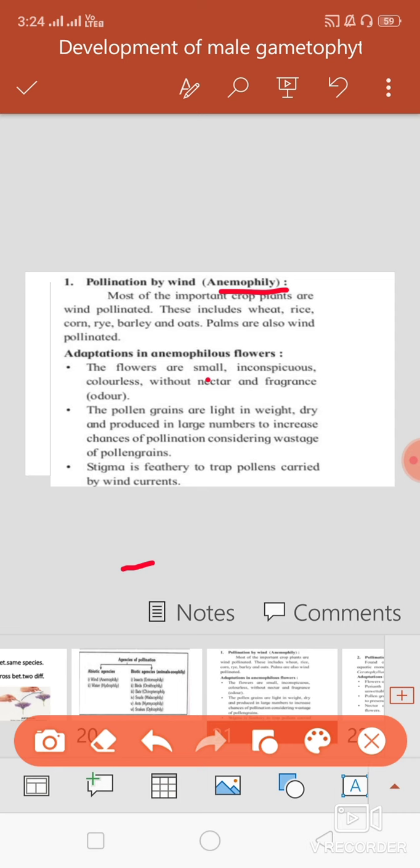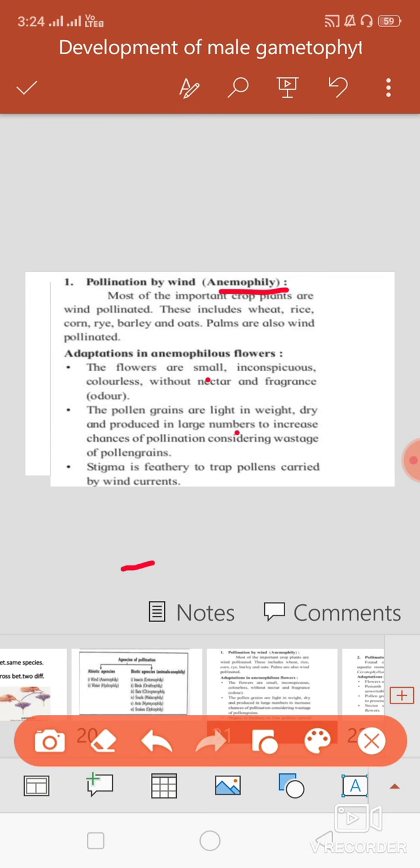The pollen grains are light in weight because they are transferred by wind. Pollen grains are dry and produced in large numbers, because there are chances of wastage of pollen grains.